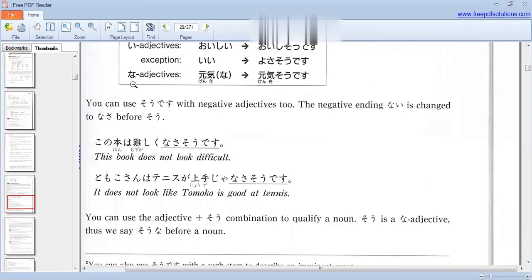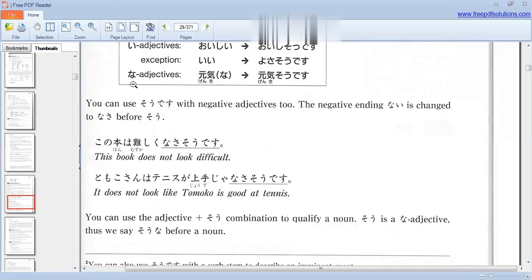Next, you can use sou desu with negative adjectives too. The negative ending nai is changed to nasa before sou. So, kono hon wa muzukashikunasasou desu.